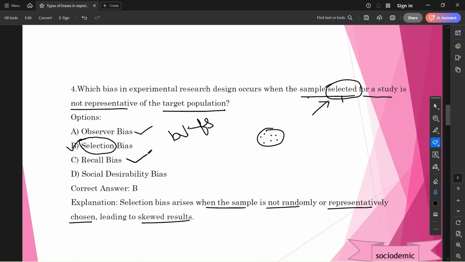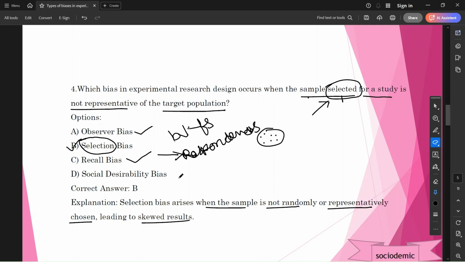Recall bias. Recall bias is related to respondents, those who are participating in the research. Okay, friends, recall bias: when a researcher asks a question, the respondent may forget the answer, or may give false or inaccurate answers because of forgetfulness, memory. That is called recall bias.